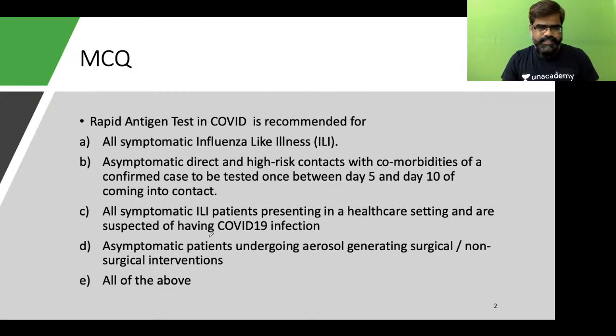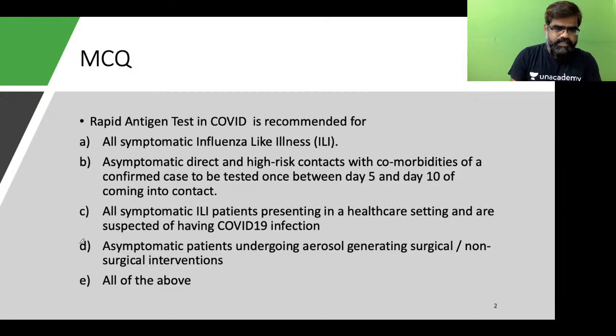So what do you think, students? What is the guideline by the government of India as far as rapid antigen test in COVID is concerned? The gold standard test happens to be RT-PCR, but nowadays we are going with rapid antigen test also. So is rapid antigen test for COVID recommended for what? Is it A? Is it B?